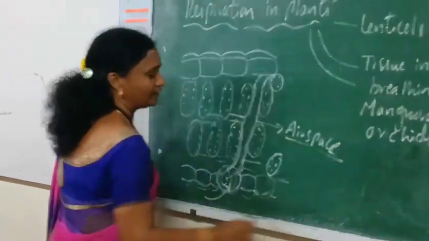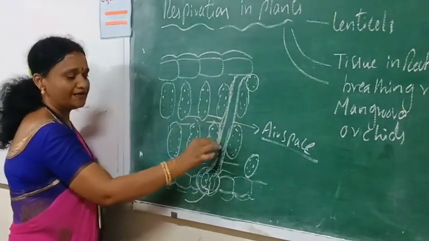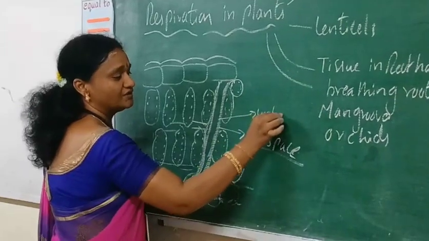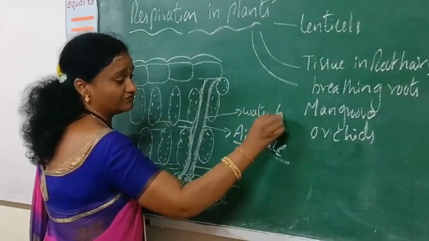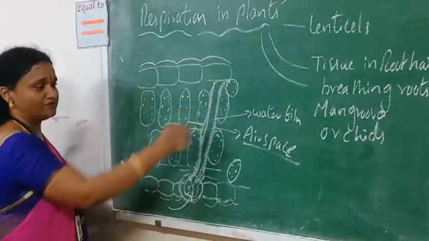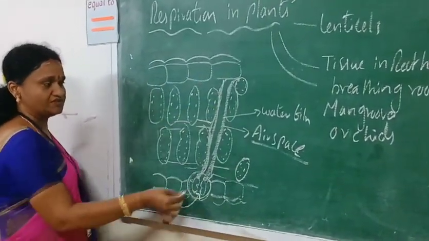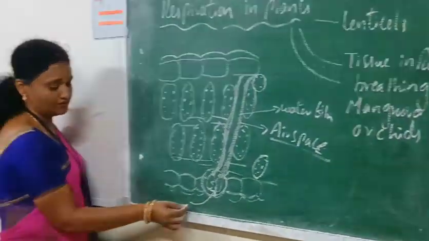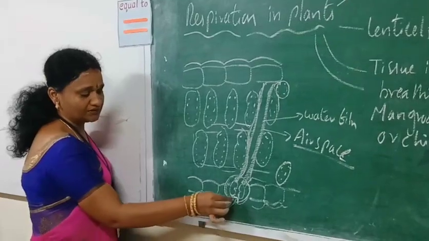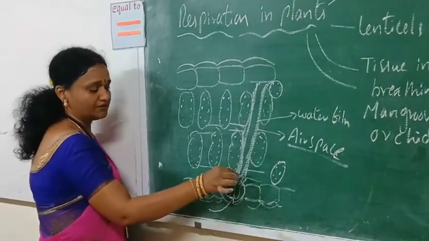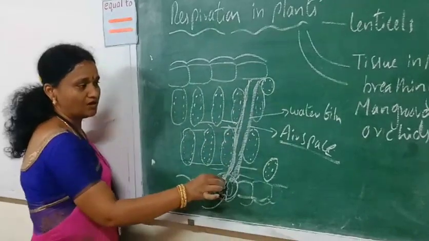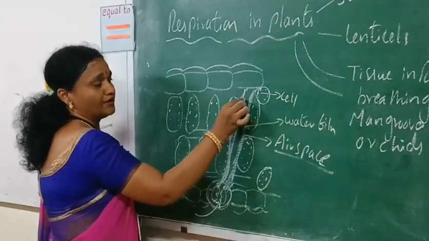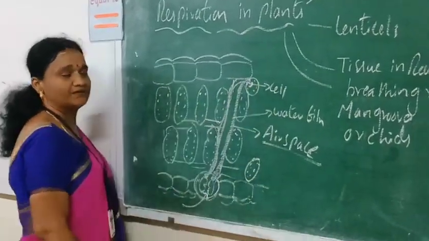These air spaces are lined with a thin film of water, which is necessary for easy diffusion of air into the plant parts. So the air from the atmosphere enters into the stomata, and from the stomata it comes to the air space, a continuous column, which is formed up to the cell. The air which has oxygen will enter into the cell.